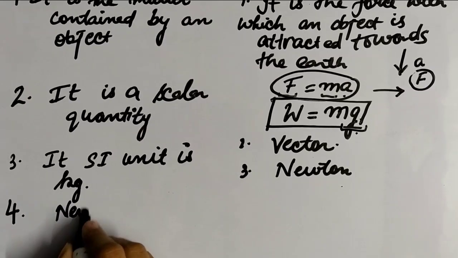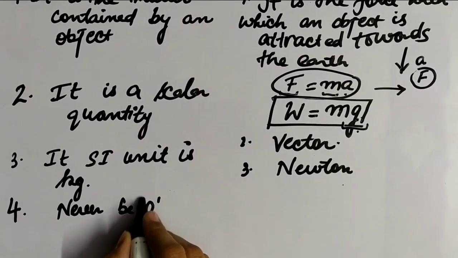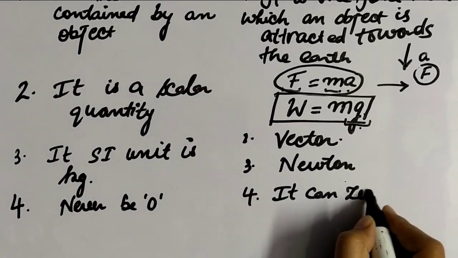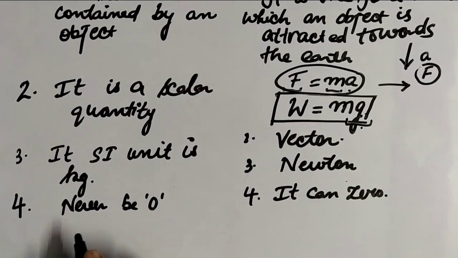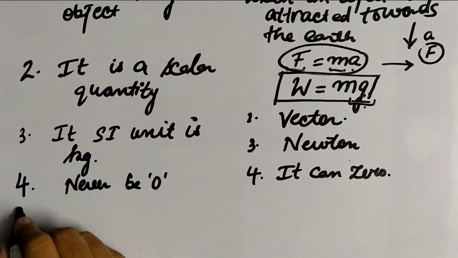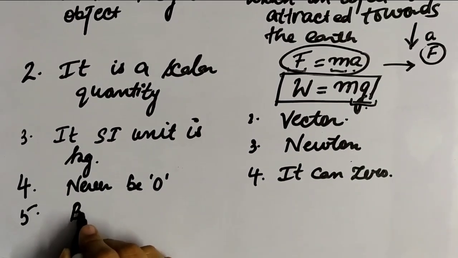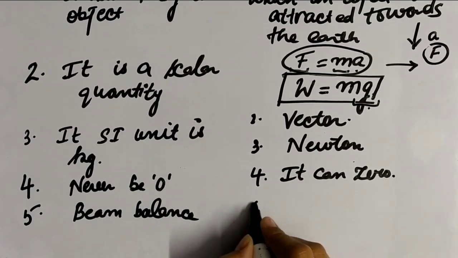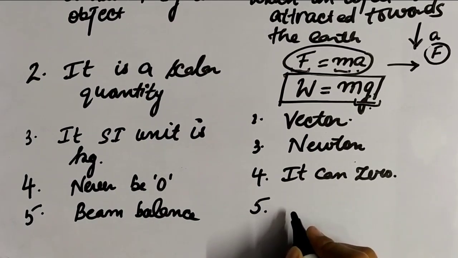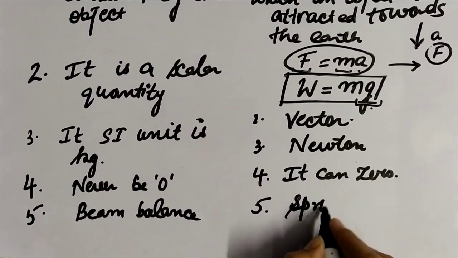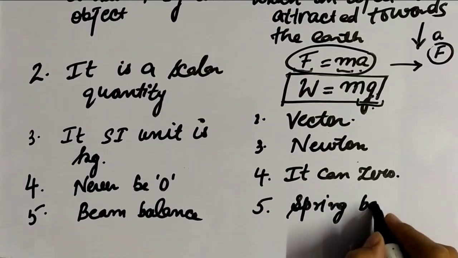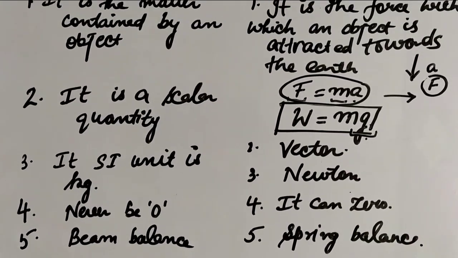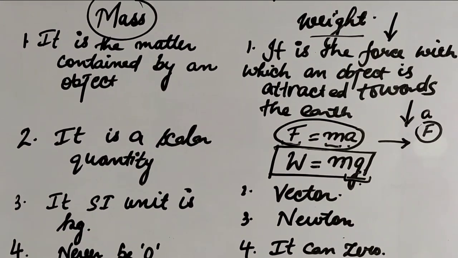We measure mass with a beam balance, and weight with a spring balance. So these are some points of difference between mass and weight.